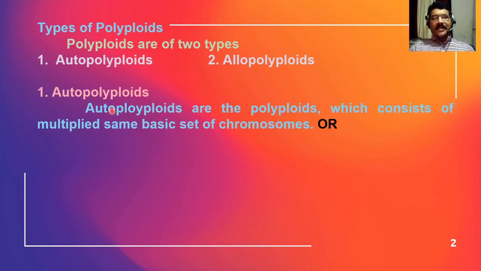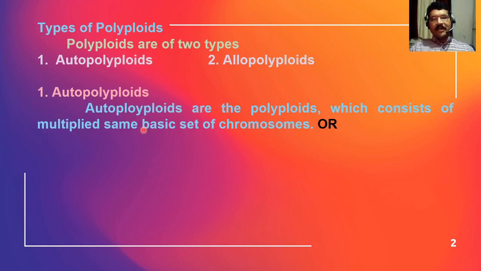Autopolyploids, as auto indicates, are the polyploids which consist of a multiplied same basic set of chromosomes. Auto means same.